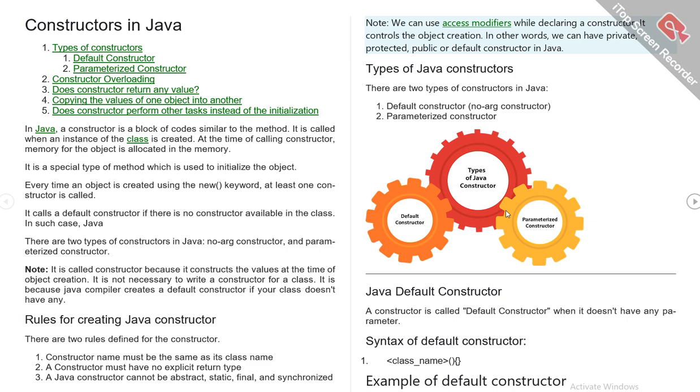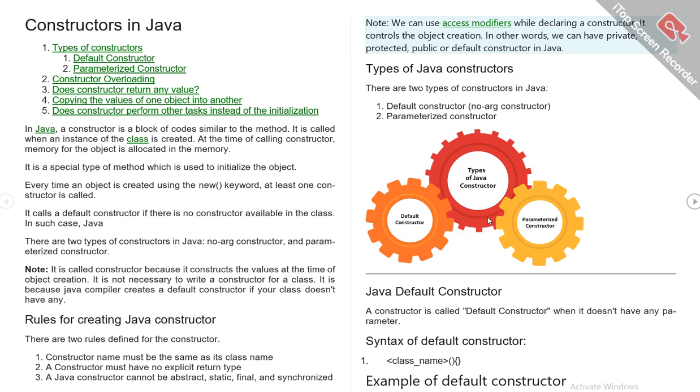Every time an object is created using the new keyword, at least one constructor is called. It calls a default constructor if there is no constructor available in the class. There are two types of constructors in Java: no-arg constructor and parameterized constructor.